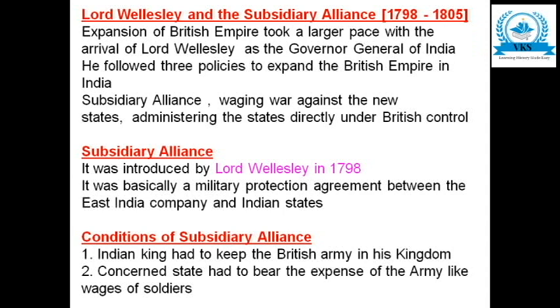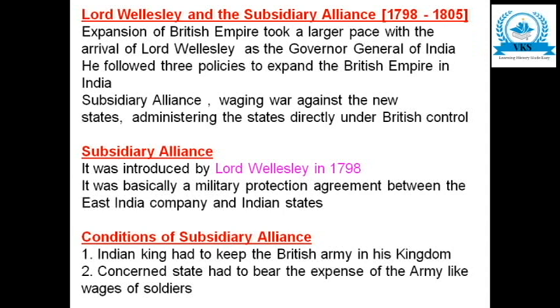That means the British soldiers' wages and all their expenses have to be taken care of by the state which signs the subsidiary alliance.